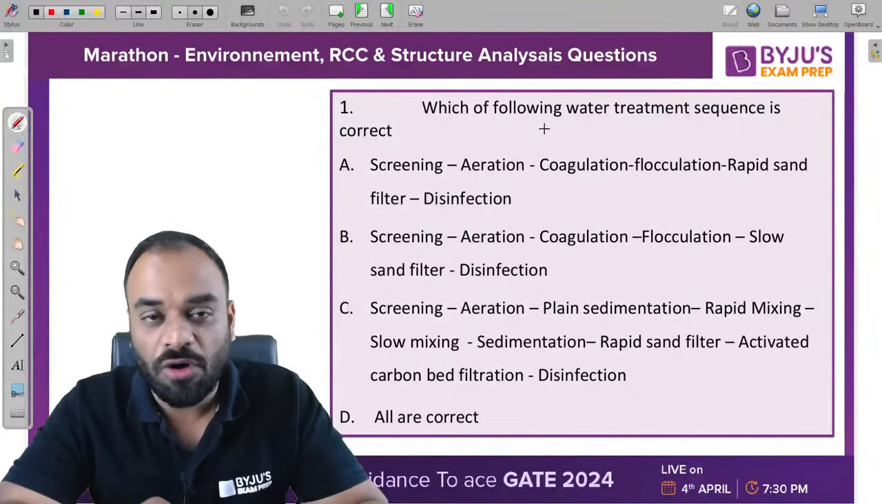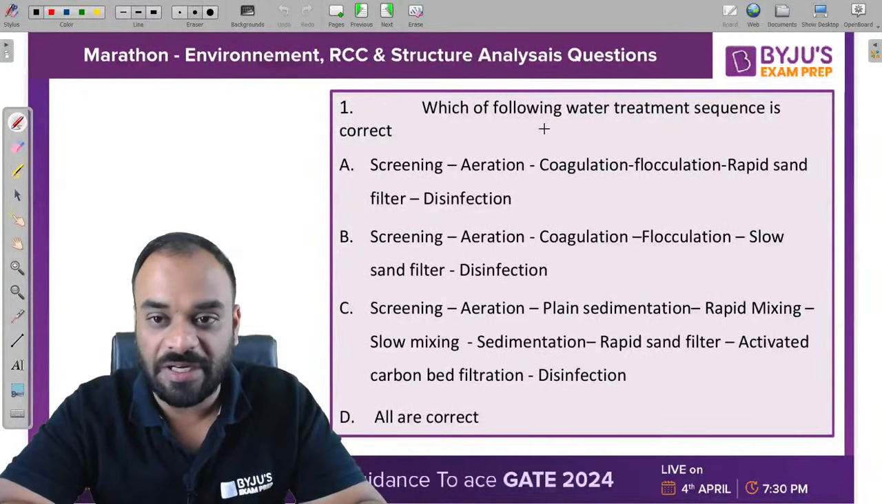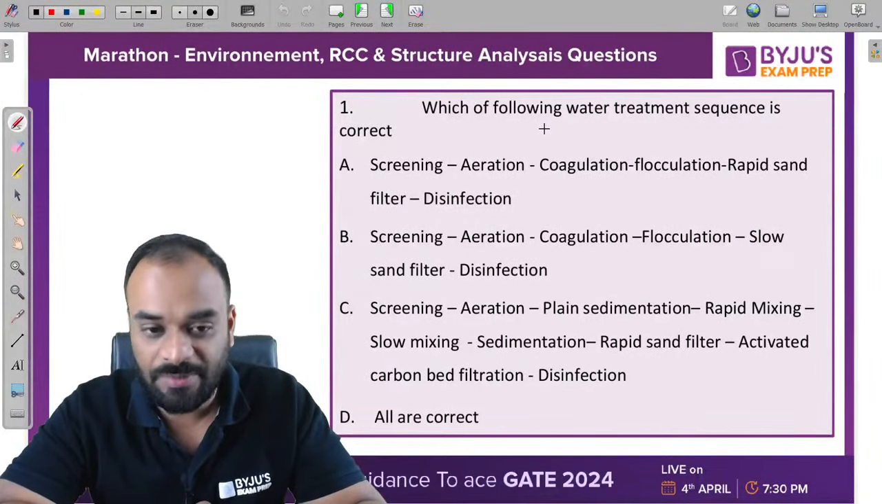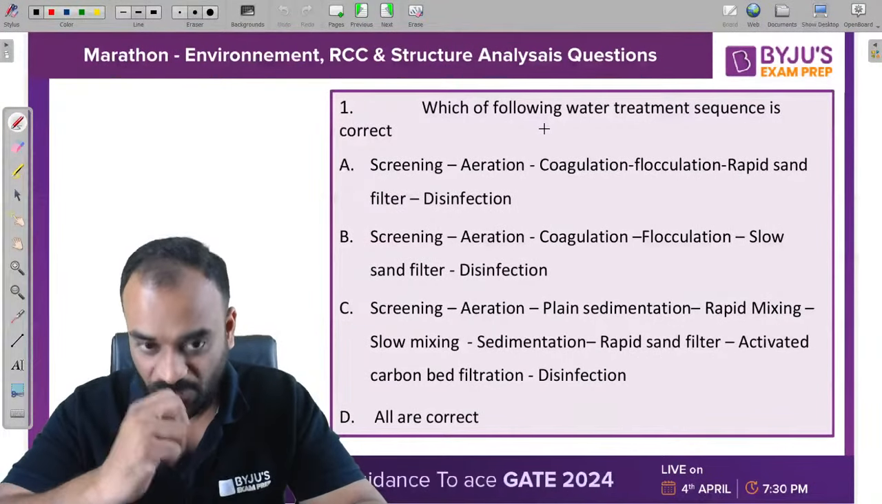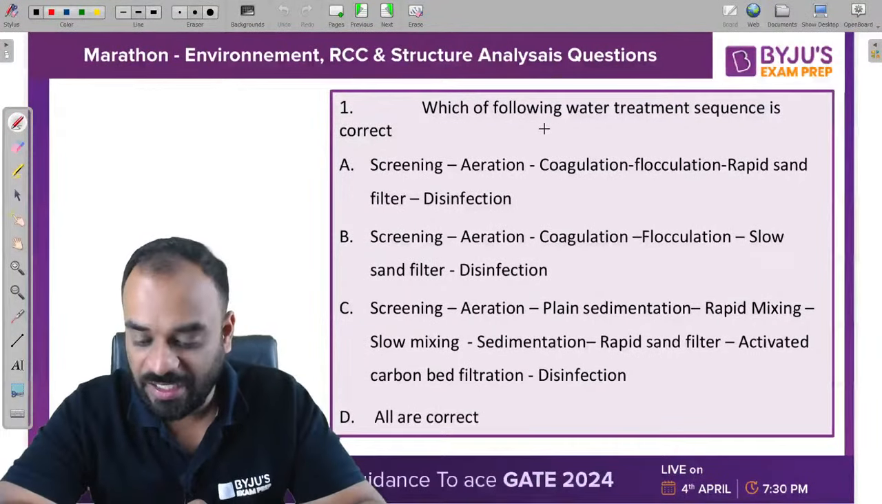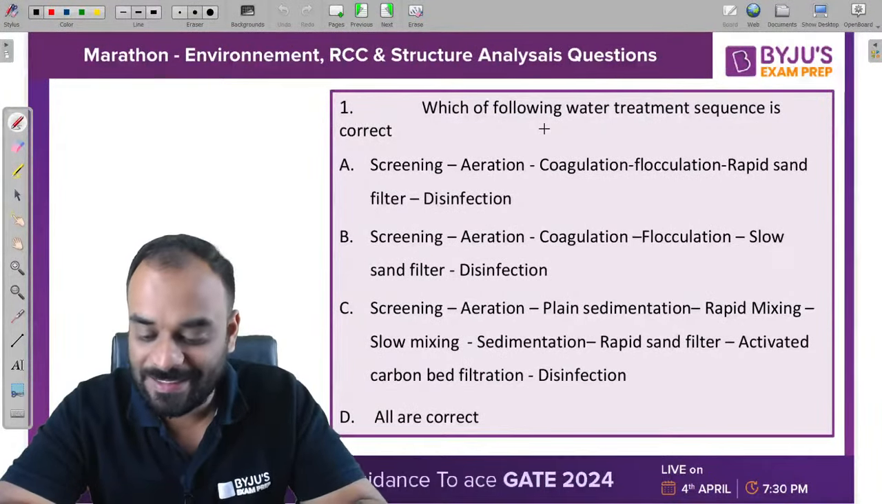Which of the following water treatment sequences is correct? Tell me guys, A, B, C or D? Quickly read the statement and let me know the correct answer.